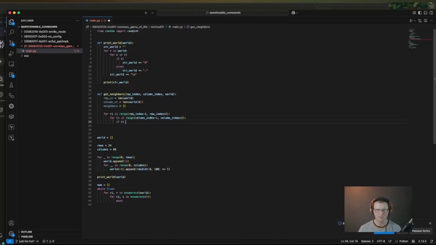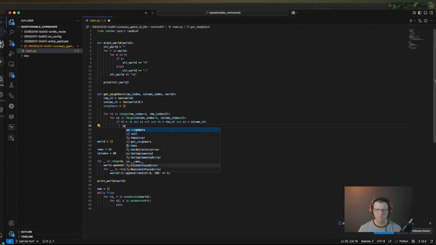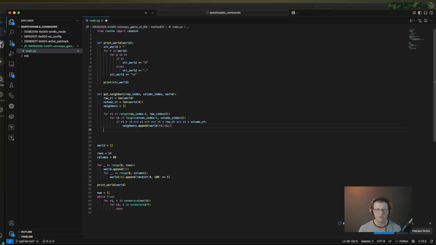If ri is greater than -1 and ci is greater than -1 and ri is less than row count, and ci is less than column count, we're going to do neighbors.append, and we're going to do world sub ri, ci. Now we can return our neighbors.